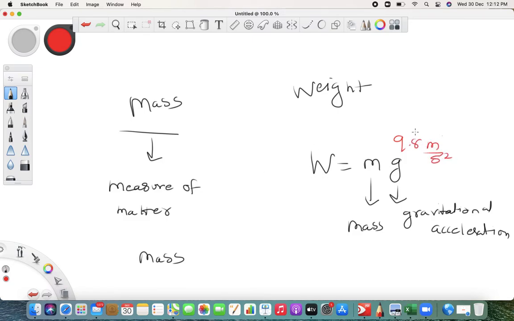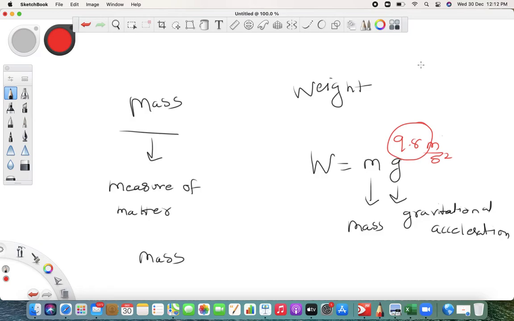Okay, so this value is constant on earth, but let's say if you go to the moon, it is not the same, the value will change to something else. So that is what we are saying. Mass always remains the same, but weight will not be the same. Understood what I am trying to say? Mass will remain the same, but weight will not be the same.